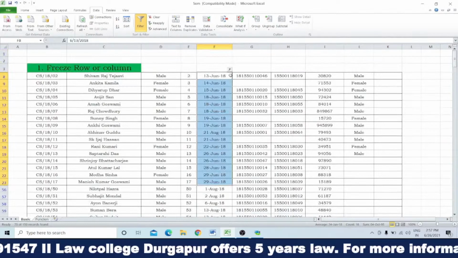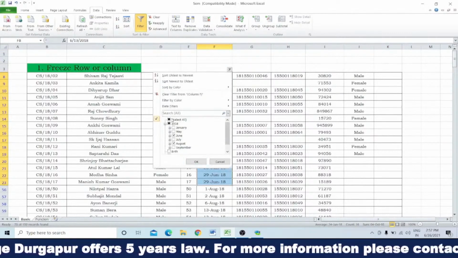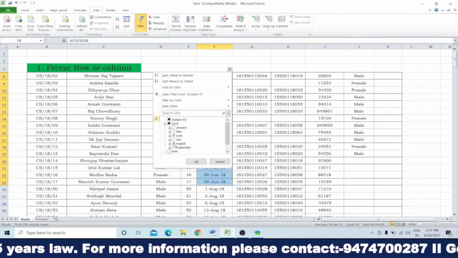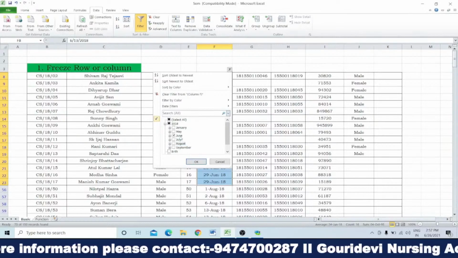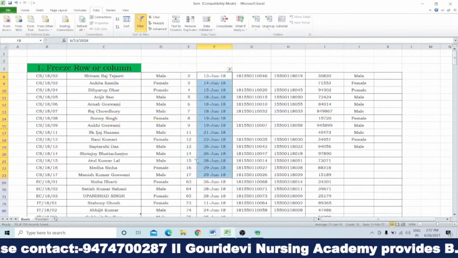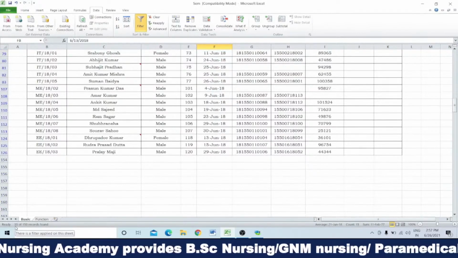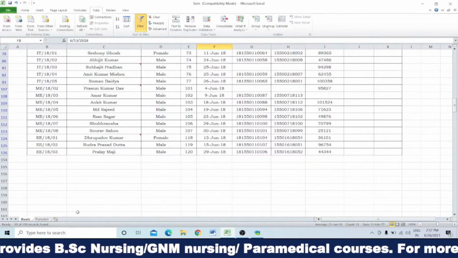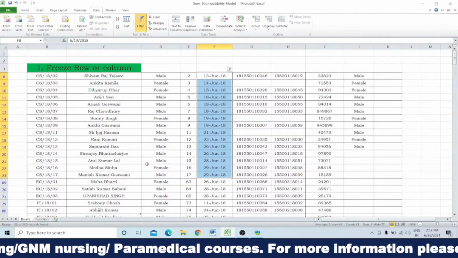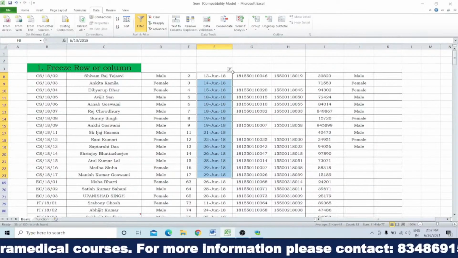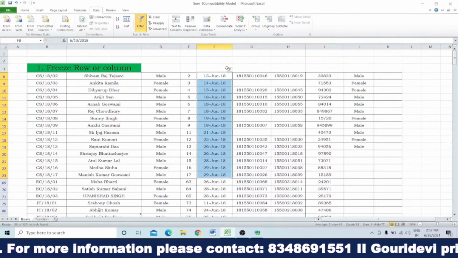So if we want to calculate only June, what will we do? We will just unselect August, select June, and click OK. It will show you only June. And what is the number? 33 out of 150. So this is the process by which you can filter.